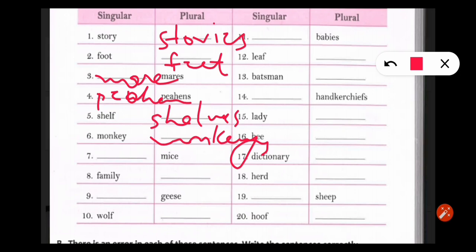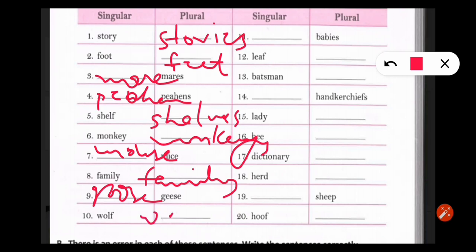Mice, I explained to you, its singular is mouse. Family, families. Geese, singular is goose. Wolf, ending with f, wolves.